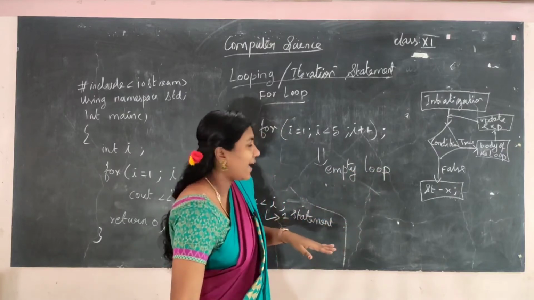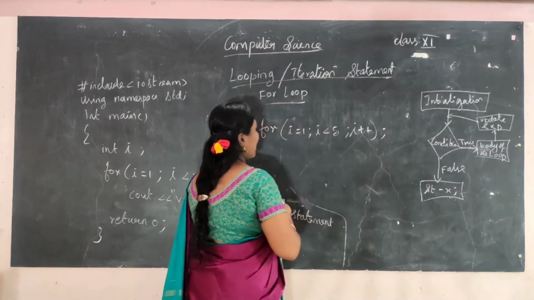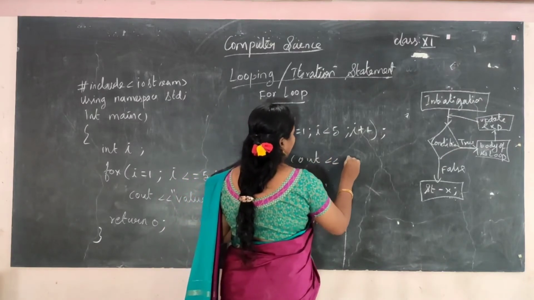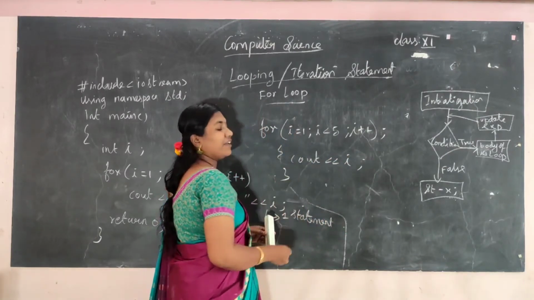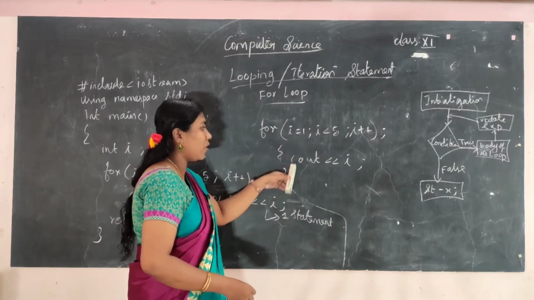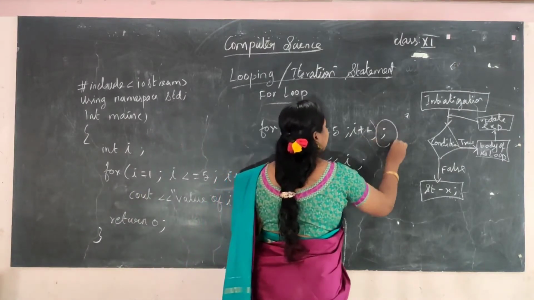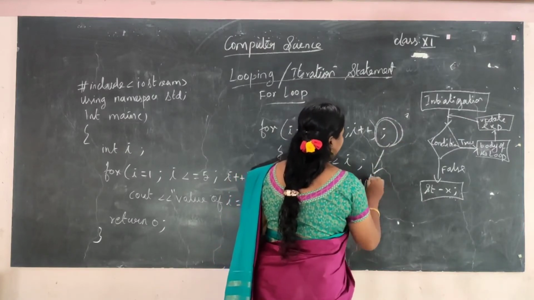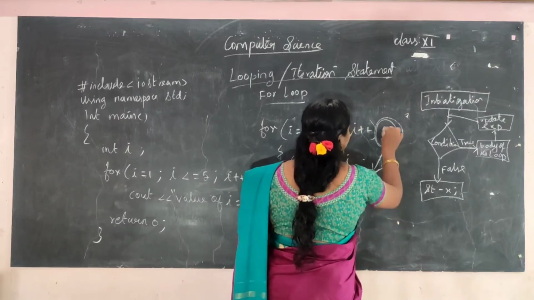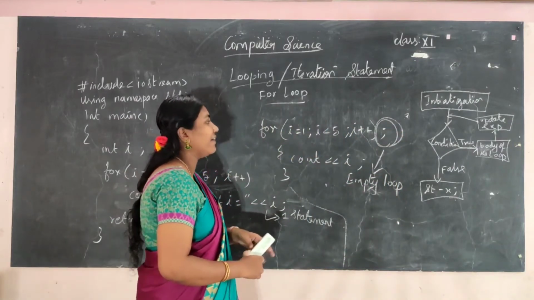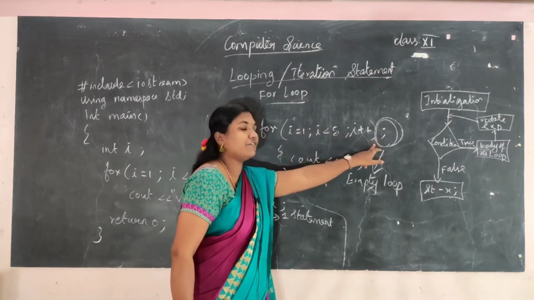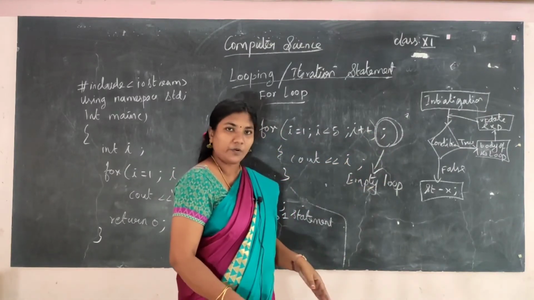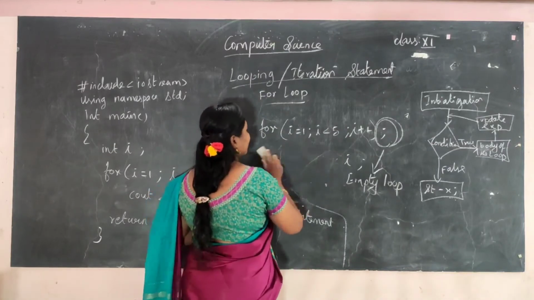Suppose after this I have a statement like cout i. Though I have a block of statement, as I have specified the semicolon, it will be considered an empty loop, because I have terminated the for loop right here. So be clear: if you give a semicolon, it will become an empty loop. You should not specify that semicolon.